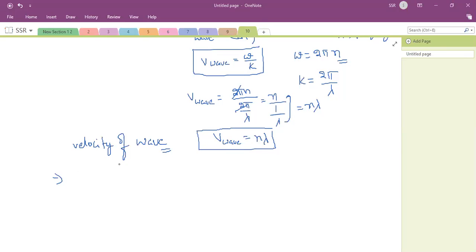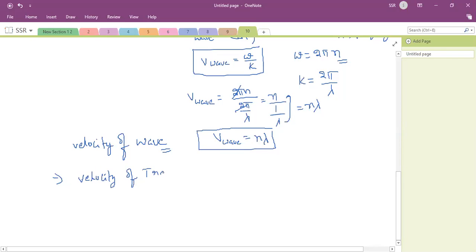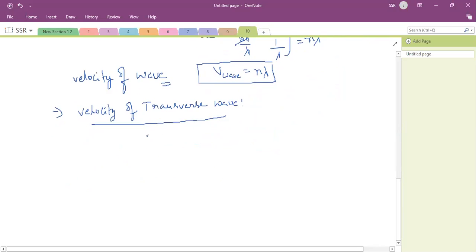Okay, right, very good. Now, velocity of transverse wave. How to calculate the velocity of a transverse wave in a string or wire?